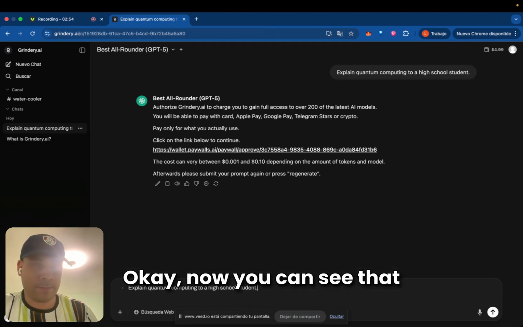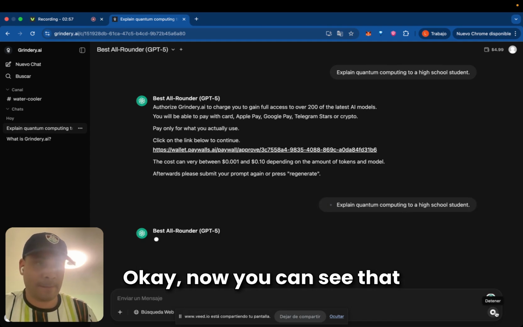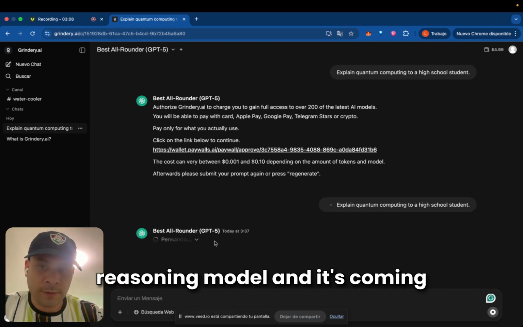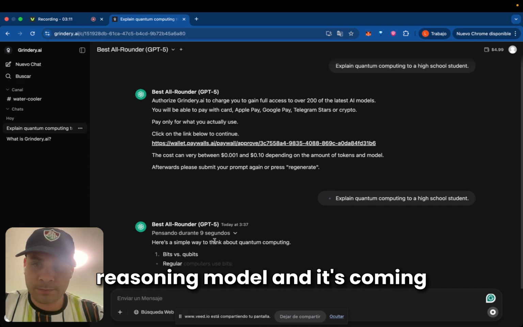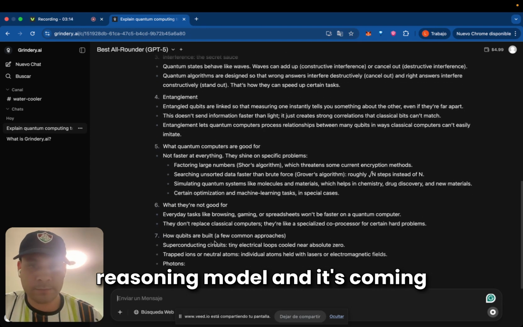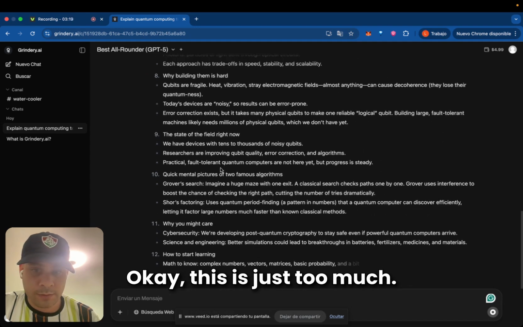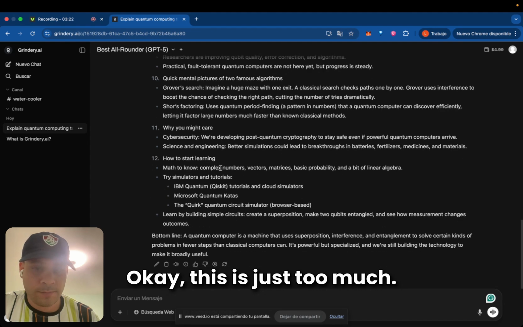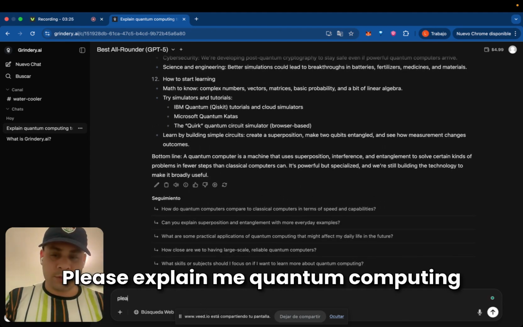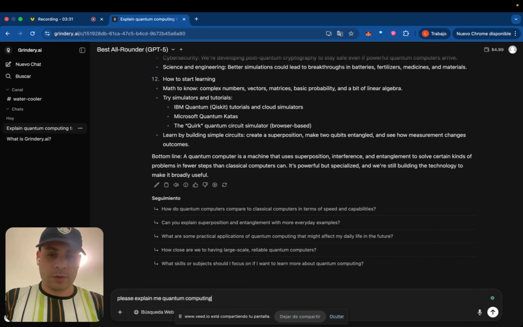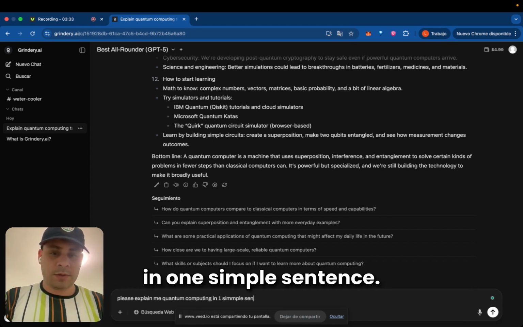Now you can see that ChatGPT is thinking, so it has enabled the reasoning model, and it's coming up with the answer. This is just too much, so I will ask, please explain me quantum computing in one simple sentence.